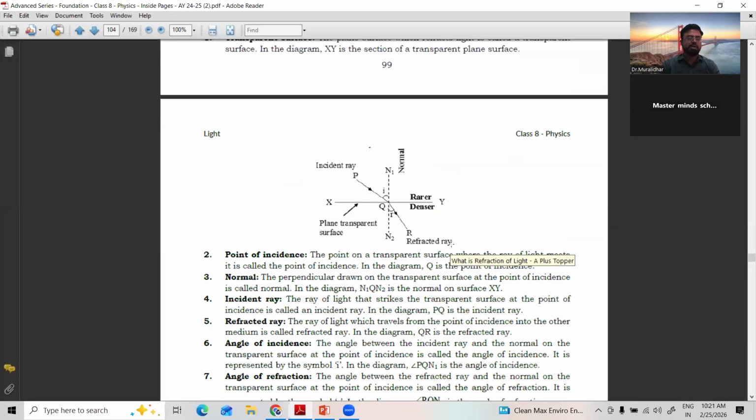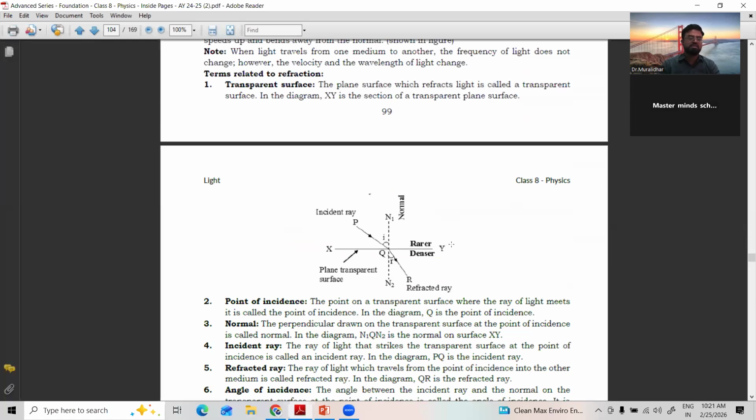So very wonderfully explained: what is refraction, what is angle of incidence, what is angle of refraction, what is a denser medium, rarer medium, what is the speed of light in denser and rarer media, how they behave when the light enters from one medium to another, when it bends towards the normal, when it is away from the normal. All these are given there, right? Now we'll see a few terms related to refraction.